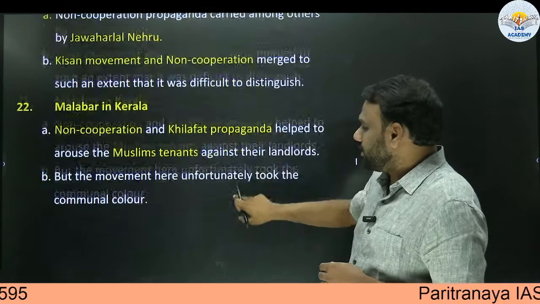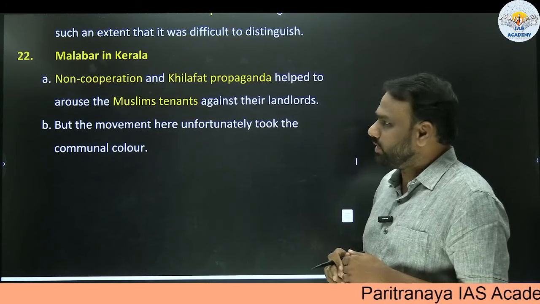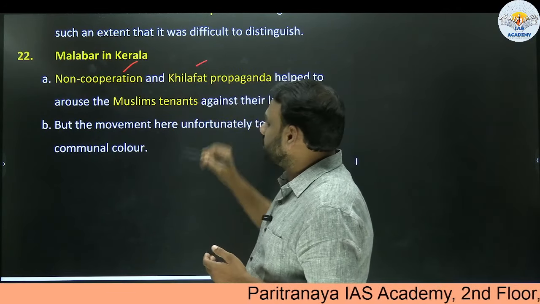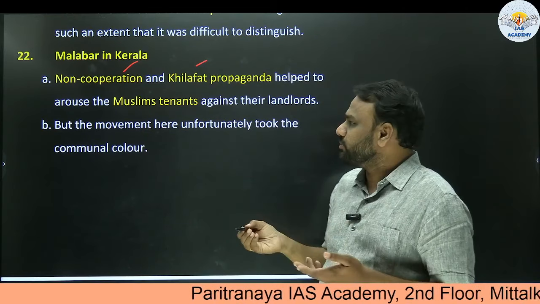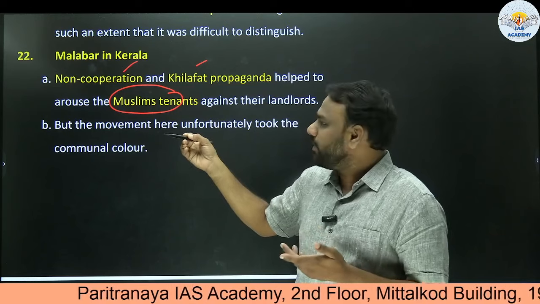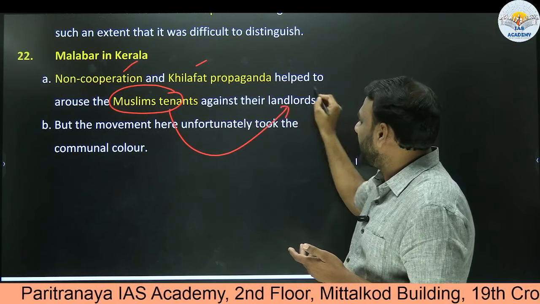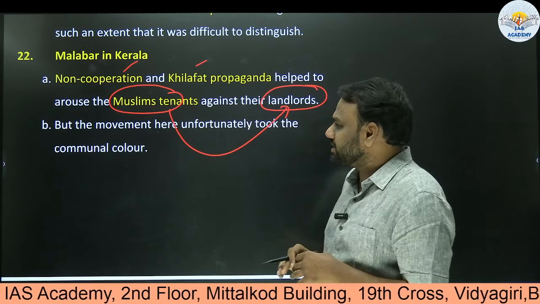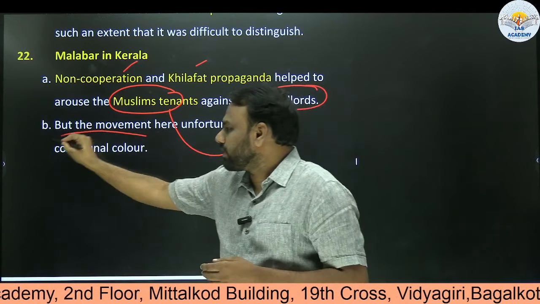Next, this development related to Malabar is also important. In Malabar, because of the non-cooperation and the Khilafat calls, the Muslims were aroused. But rather than rising against the Britishers, they went against their landlords. In this context, the movement took a communal color.